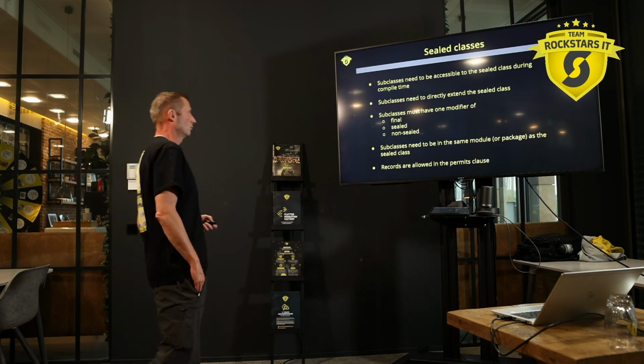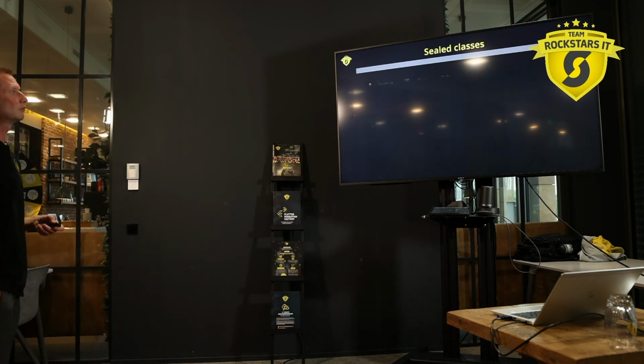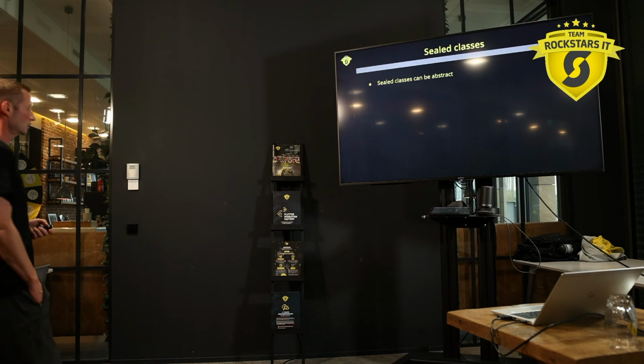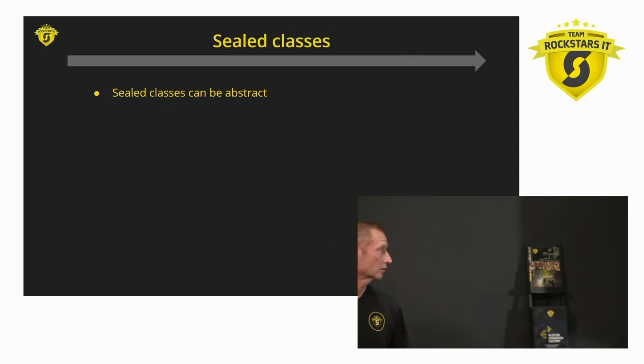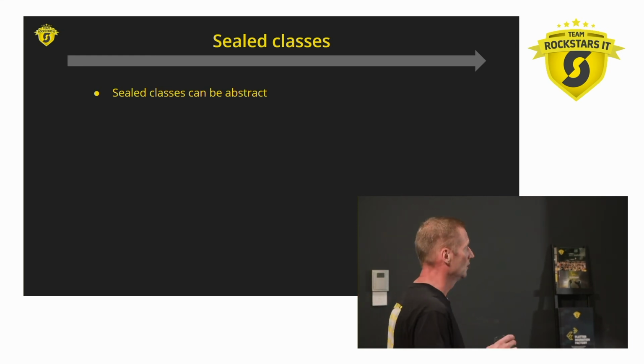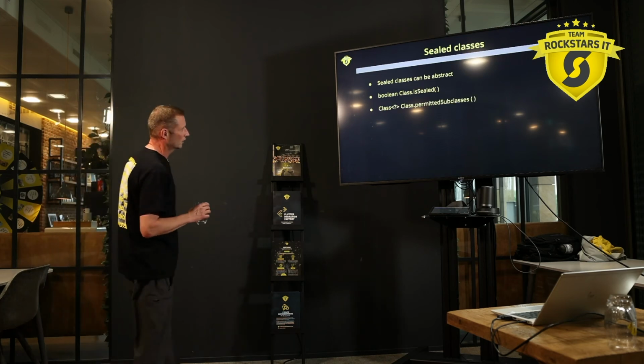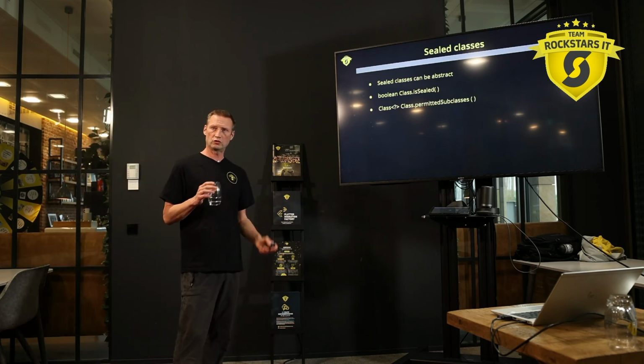And then a few things about sealed classes. They can be abstract, but they're just normal classes in that way, right? Just with a limited inheritance strategy, but they can be abstract. There is again a method on the Class class where it says am I sealed or not, so isSealed, and you can also say, okay, who's allowed to subclass me?